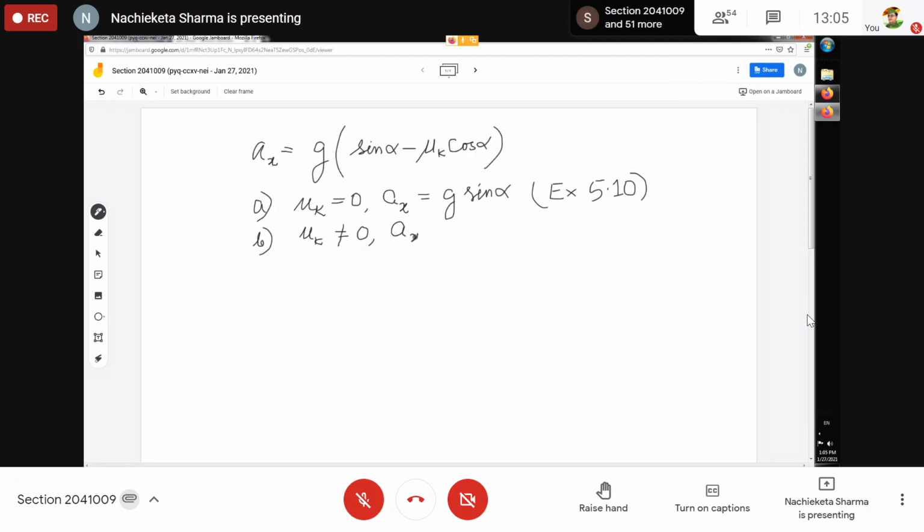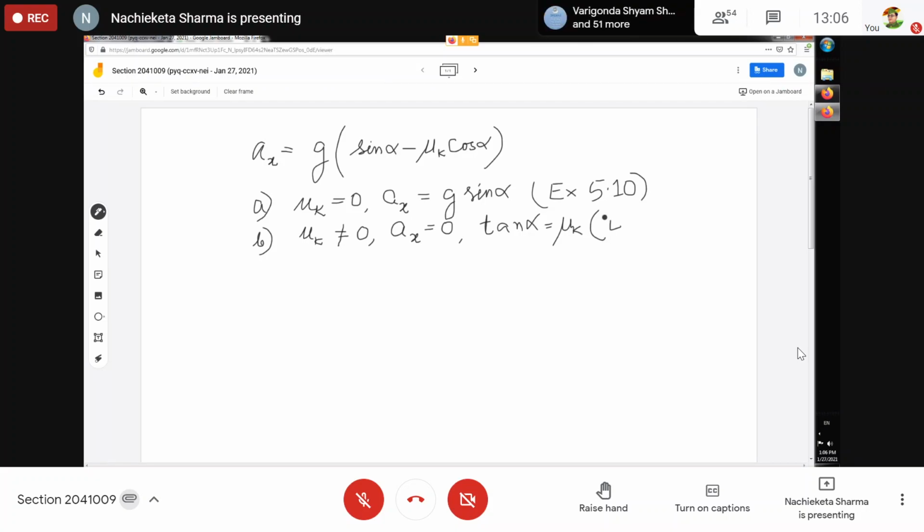Then Ax becomes 0, and we will get g sin alpha is equal to mu k g cos alpha. So g will cancel, and we get tan alpha is equal to mu k. That brings us to example 5.16.